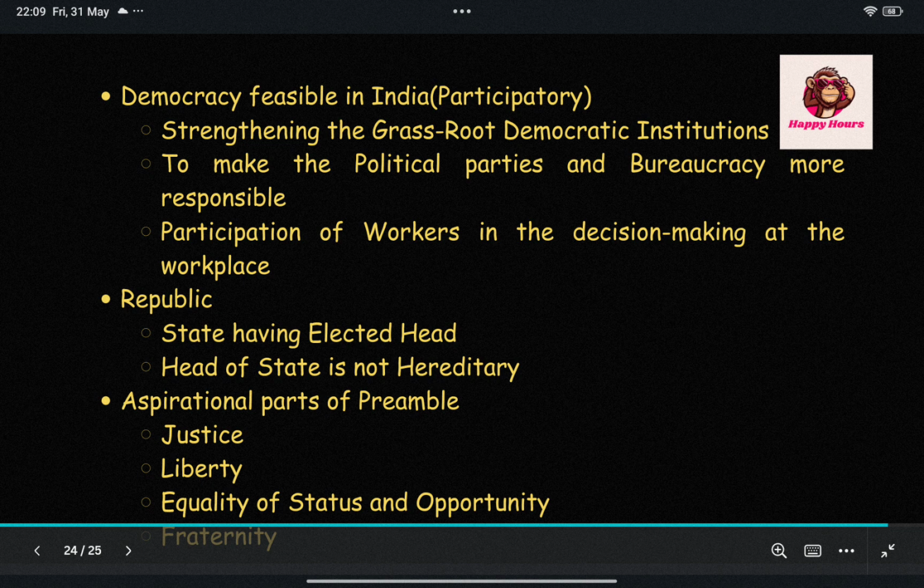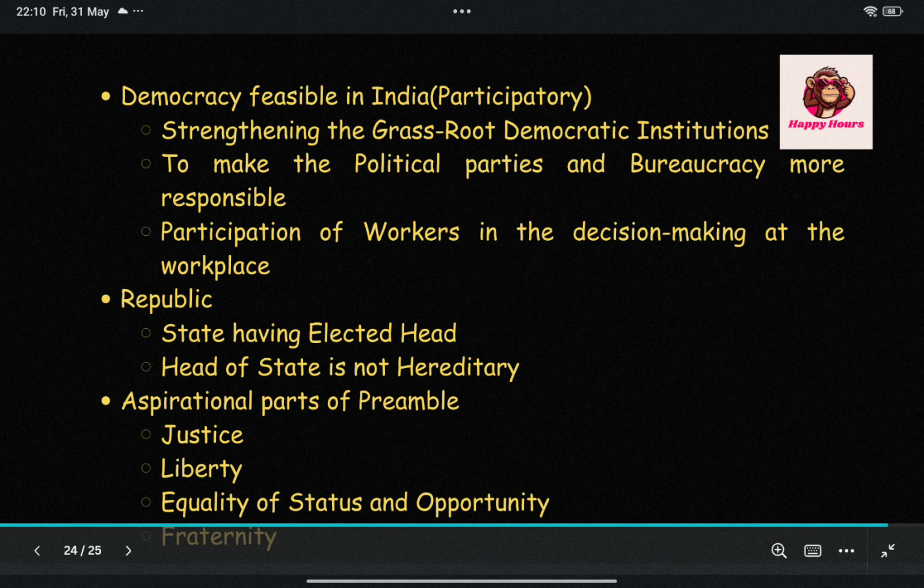Now we are going to the next and the last point of the preamble, and that is the republic. A republic is a state having an elected head of state, and the head of state is not a hereditary monarch. So we can have some questions on the basis of this, like what are the adjectives attached to the expression republic? How far can these adjectives be justified in contemporary times?